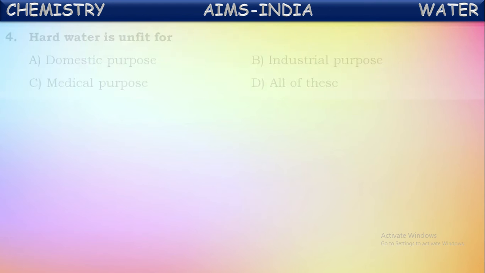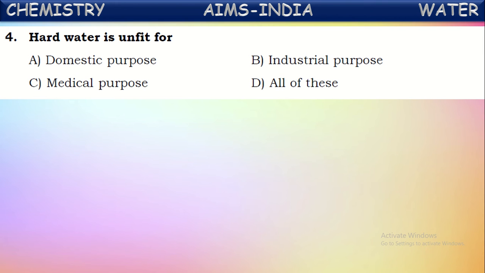Next, hard water is unfit for? By the presence of these chemical salts of calcium and magnesium, the water becomes hard in nature, so it will be unfit for certain utilities like domestic purposes. Domestic purpose means bathing, cooking, washing. For all this, that water cannot be used because of the presence of unwanted chemicals of magnesium and calcium.